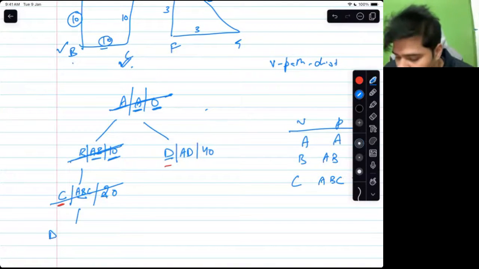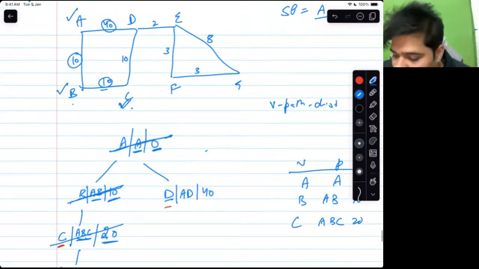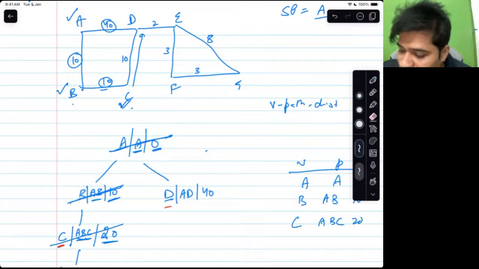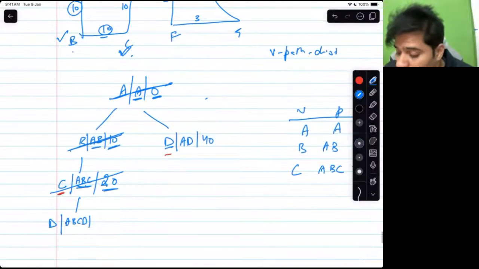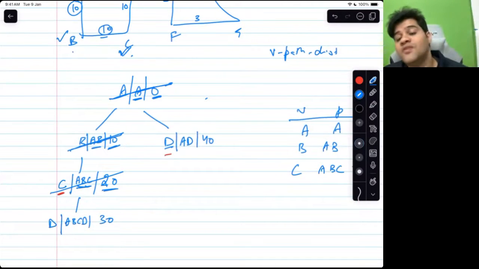Now, what do you think would be the path? ABCD. The cost here is 20 and I am using CD, so 20 plus 10 is 30. Now comes a very pivotal moment in the algorithm.